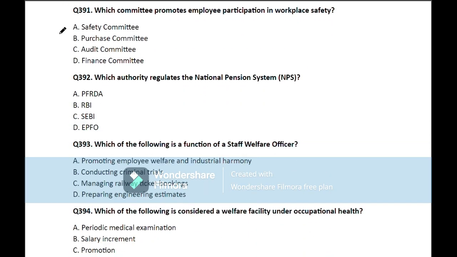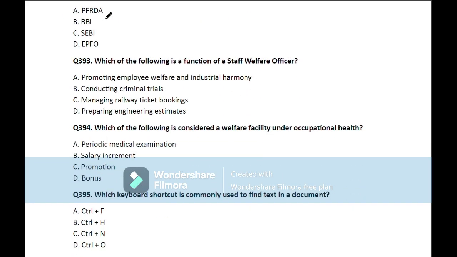Question number 391. Which committee promotes employee participation in workplace safety? So here the correct answer is safety committee. Move on to the next question.